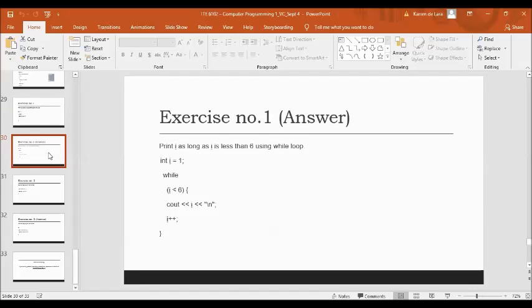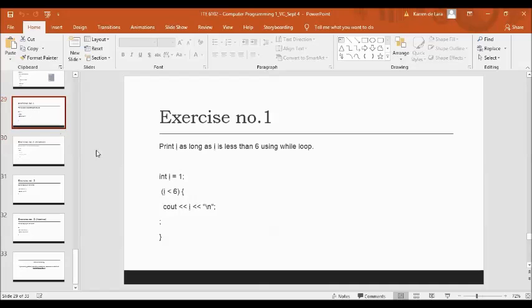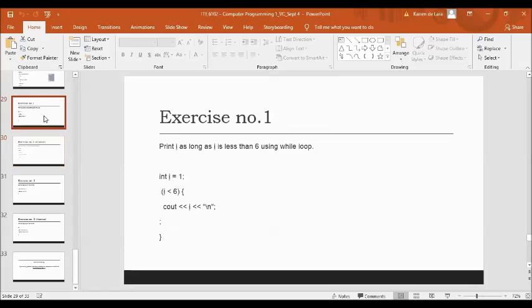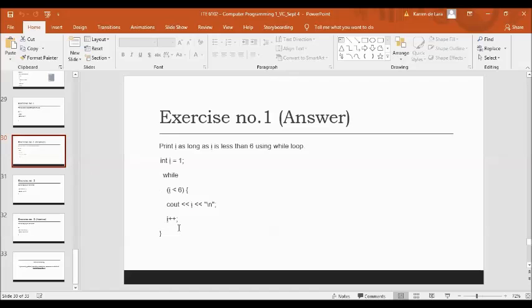Okay. So very good. So we have integer I is equal to 1. So in this particular exercise, we did not indicate the while keyword. So we have to put the while here, and then I is less than 6, and then cout I, and then the I increment is also not specified, so we have to include the I increment here in order for us to print a value of I as long as it is less than 6.